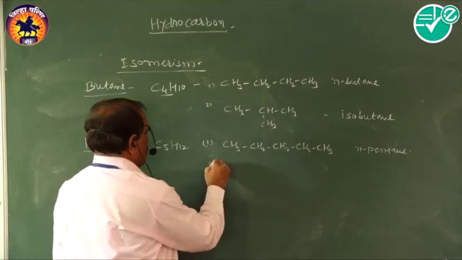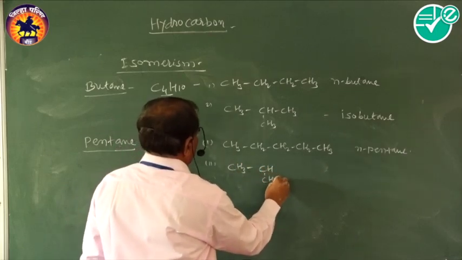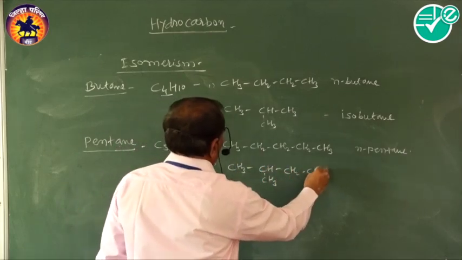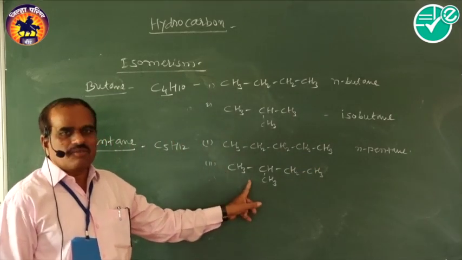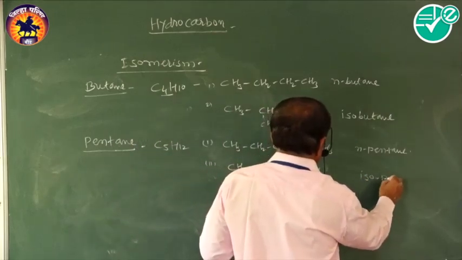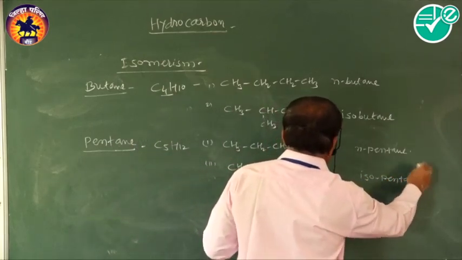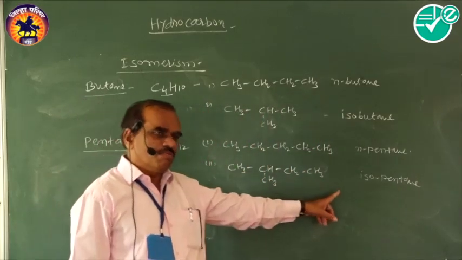Then another structure we can write in this way, that is CH3, CH, CH3, CH2, CH3. Here again we have the same molecular formula. Therefore, its name is isopentane, because a methyl group is attached to the second carbon atom.